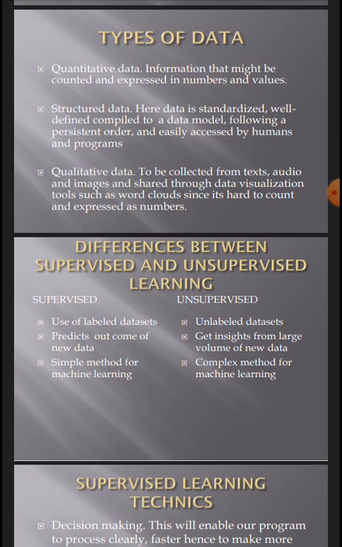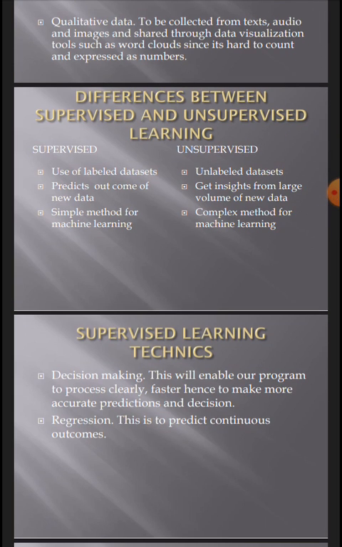Since supervised uses labeled data, it's a simple method for ML, whereas unsupervised datasets are not labeled at all, so it's a complex method for machine learning.